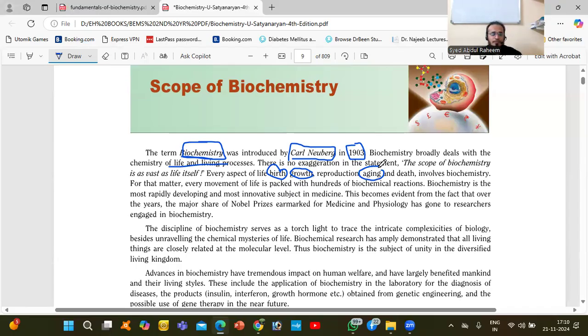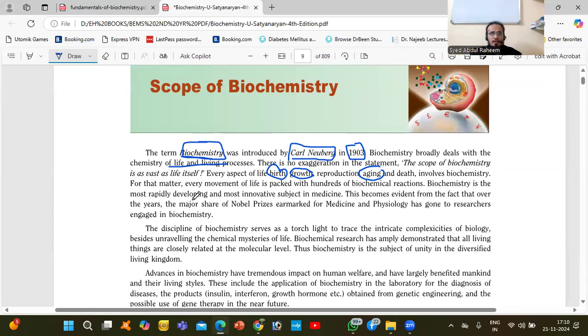Death is also a reason behind the chemicals. So from birth to death, biochemistry is involved in everything. For that matter, every moment of life is packed with hundreds of biochemical reactions, from birth to death.